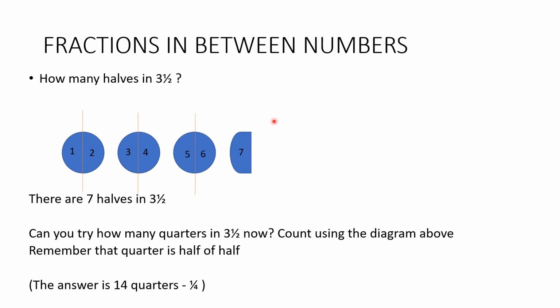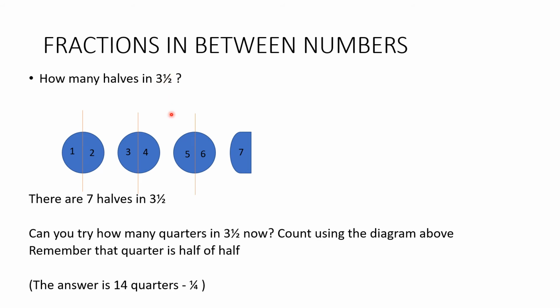Now let's see fractions in between numbers. Of course, we've done that before. How many halves in 3 and a half? Let's use the diagram like we did yesterday. This is 1, 2, 3, and we make the half. Then cut everything into half. 1, 2, 3. This is already a half. How many halves do we have? 7. Alternatively, we can do 2 times 3, 6. And 6 plus 1, 7. So that just gives us the straight answer.